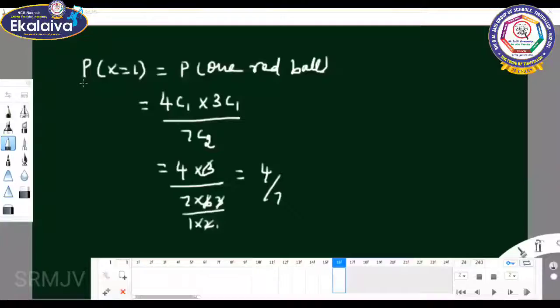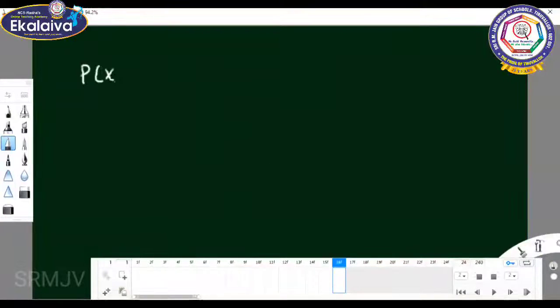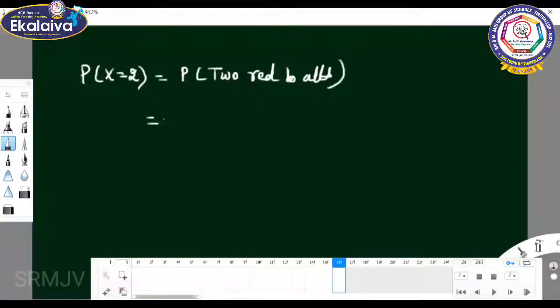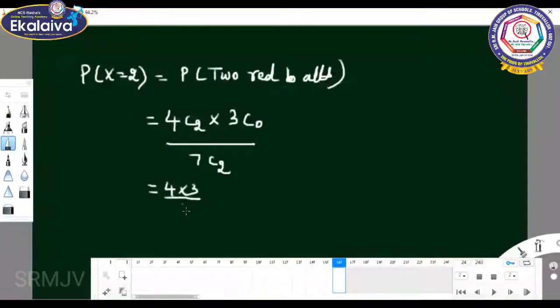Then P of x equal to 2. You have chosen 2 red balls. Out of 4 red balls, you have chosen 2 red balls. So 4C2 into, there is no black ball, so 3C0. Total 7, you have chosen 2 balls. So 4 into 3 by 1 into 2, into 3C0 whose value is 1, by 7 into 6 by 1 into 2.